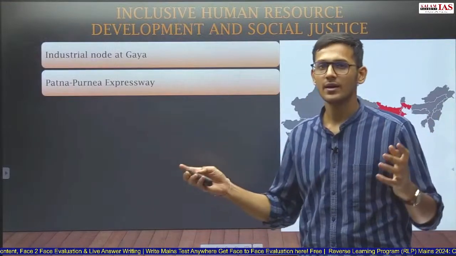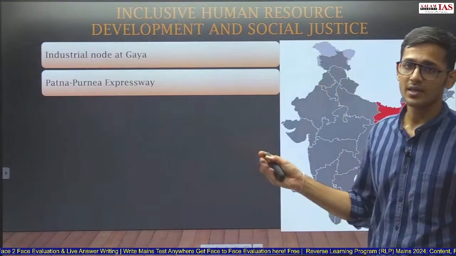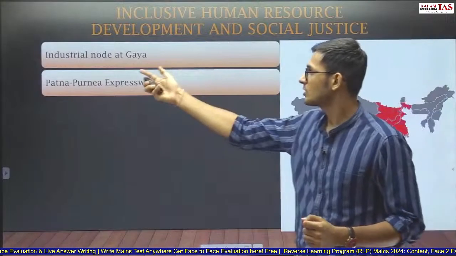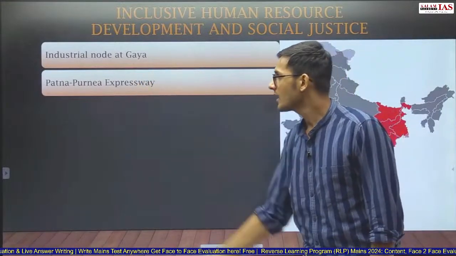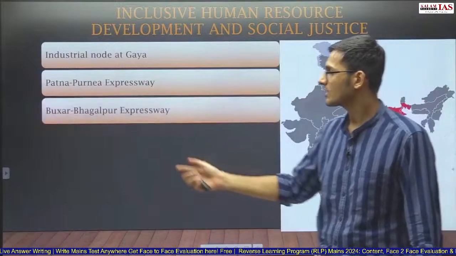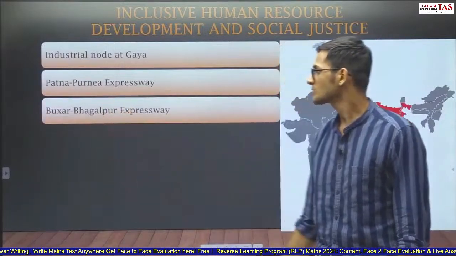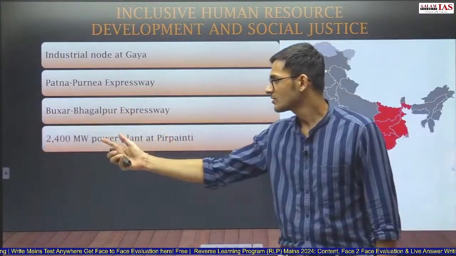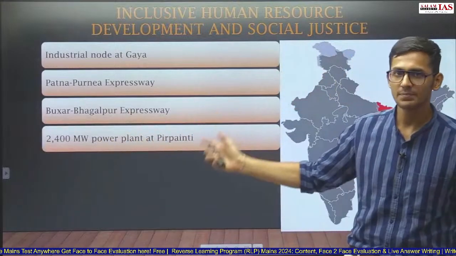So industrial node at Gaya will be created. Patna Purnia Expressway will be constructed. Buxar Bhagalpur Expressway will be constructed. 2,400 megawatt power plant at Pirpainti will be constructed.